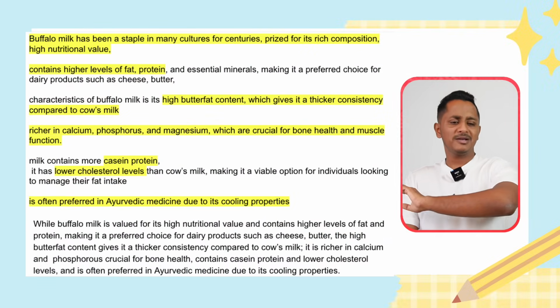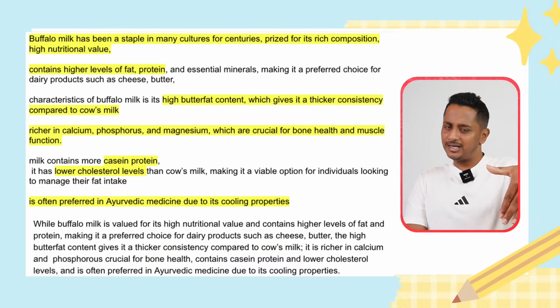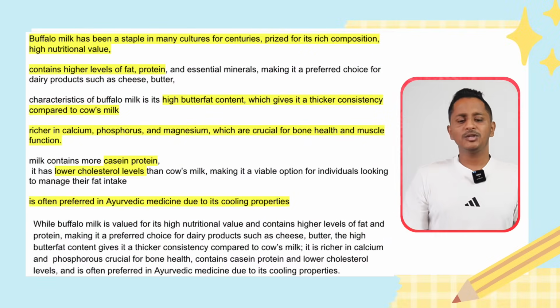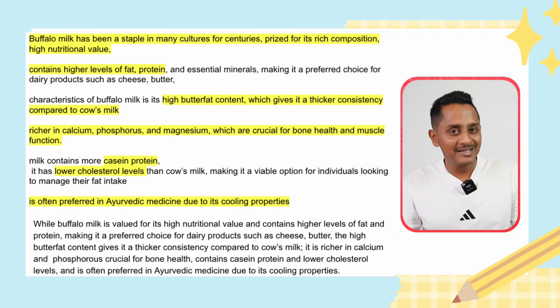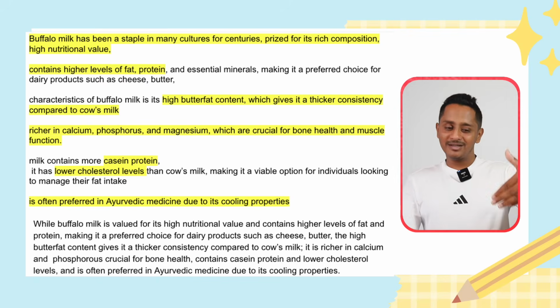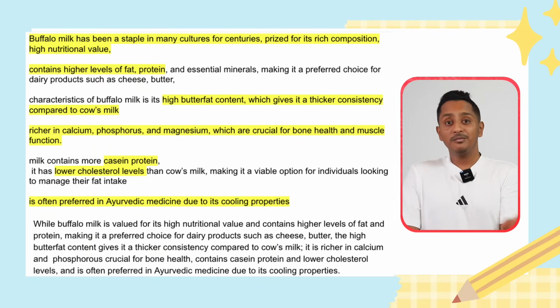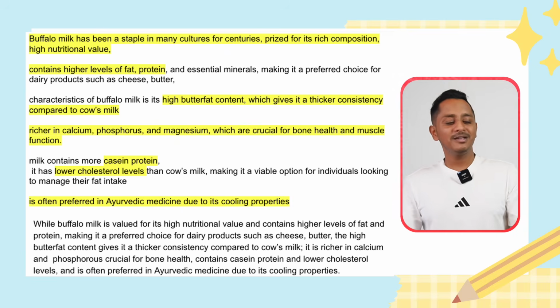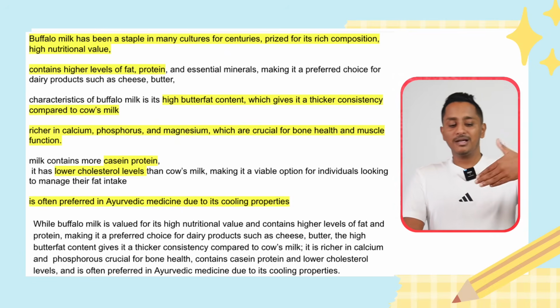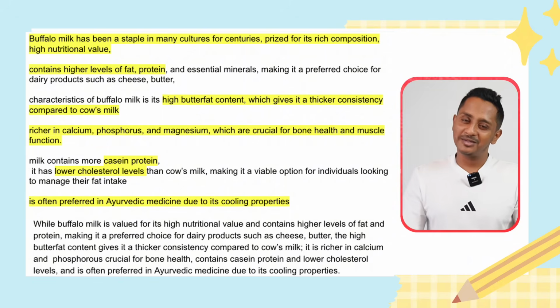Buffalo milk has been a staple in many cultures for centuries, contains high levels of fat, protein, essential minerals, making it a preferred choice. Then the characteristic of buffalo milk is its high butterfat content, which gives a thicker consistency, then richer in calcium, phosphorus, magnesium, crucial for the bones, muscles. Then milk contains more casein protein. Then it has lower cholesterol than cow's milk, often preferred in Ayurvedic medicine.